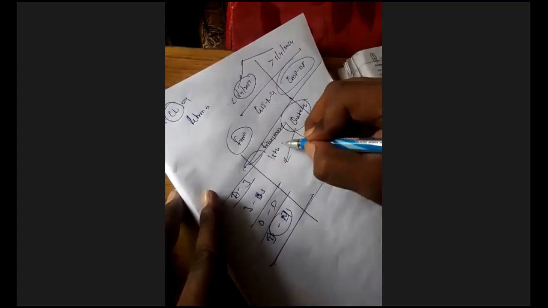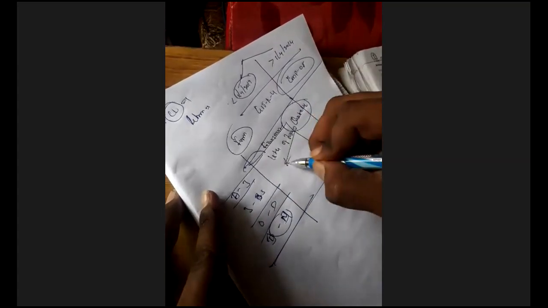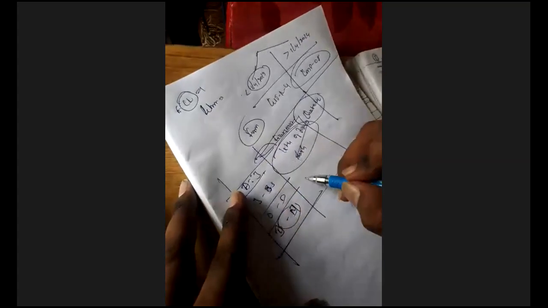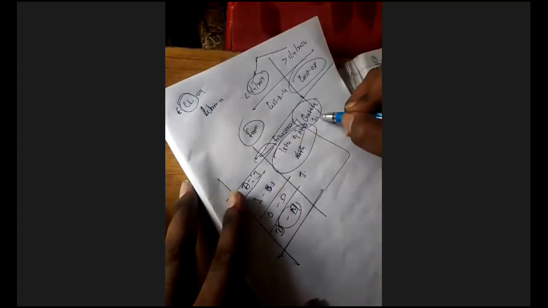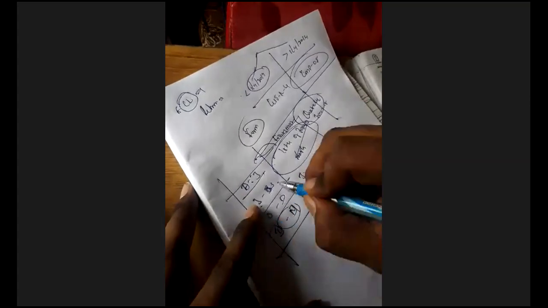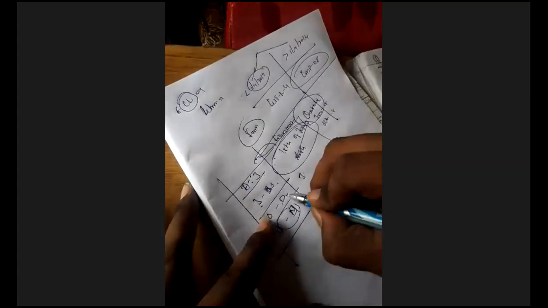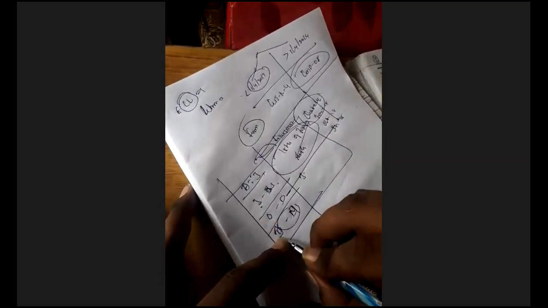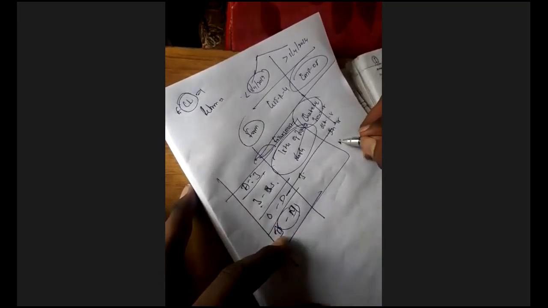For April to June, it is July 18th. For July to September, it is October 18th. For October to December, it is January 18th. For January to March, it is April 18th. So he has to file accordingly.